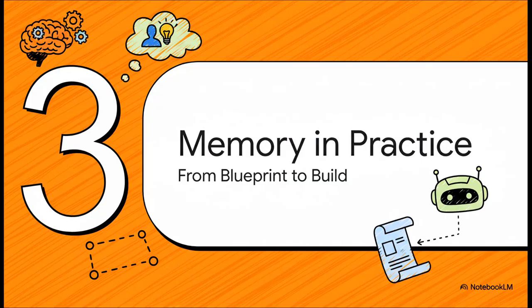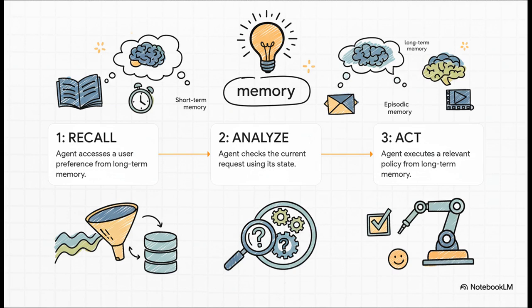So we've gone through all the different types of memory, the theory, which is great. But how does this all come together when an agent is actually doing something? Let's switch from the blueprint to the build and see this thing in action. This breaks it down perfectly. Let's say you ask your agent to summarize a long document. Here's the thought process. Step 1, recall. It dips into its long-term memory and remembers, this user likes summaries as bullet points. Step 2, analyze. It looks at the current state, the document you just gave it. And finally, step 3, act. It pulls a policy from long-term memory on how to summarize and then gets to work, creating that bulleted list for you. It's this beautiful dance between all the different parts.